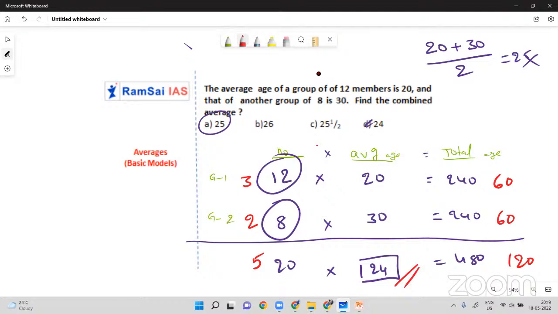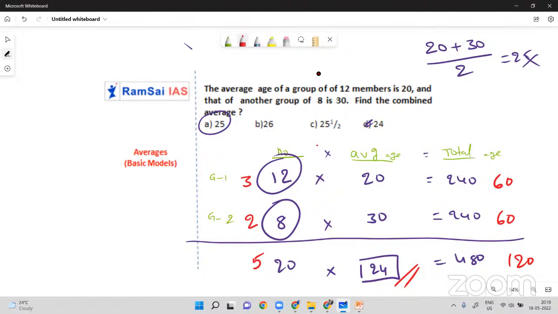I'll tell you a small logic. Here it's not about 12 people and 8 people, it's all about the ratio of the number of people in the two groups. 12 is to 8 is 3 is to 2 only, na? That's the reason the ultimate answer will be the same.